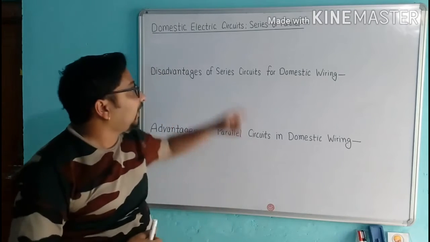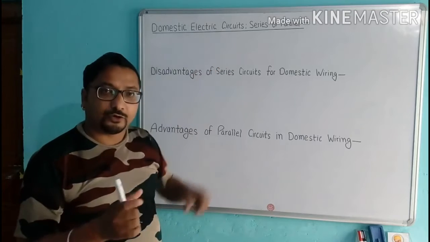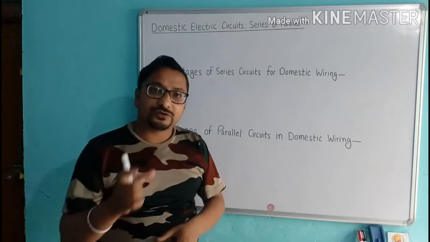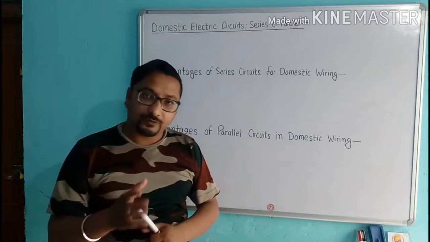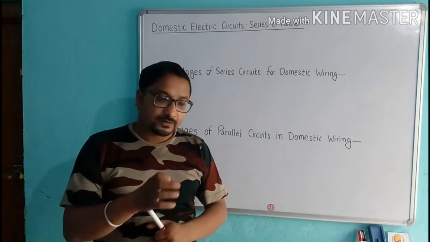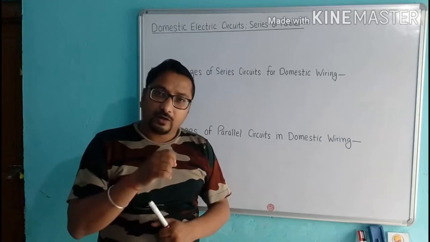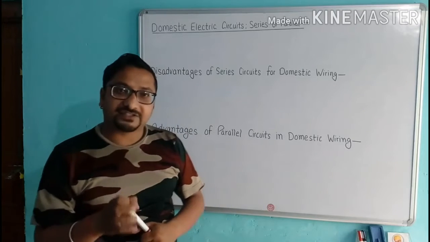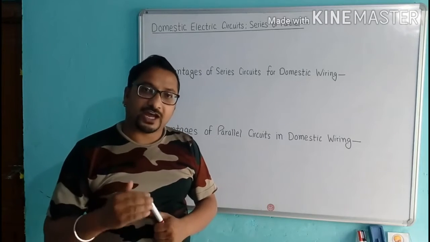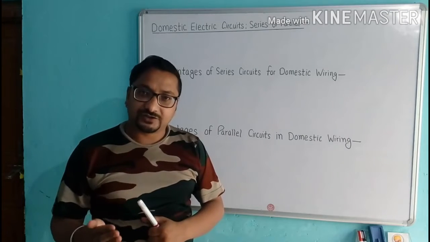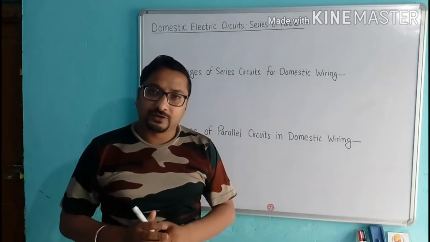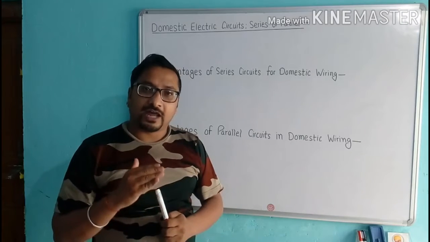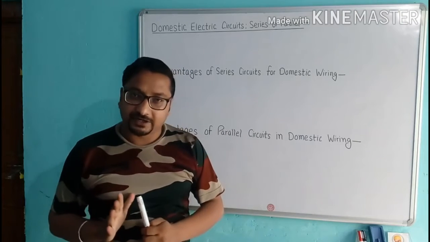So, in domestic wiring, we use parallel connection because we can operate electric appliances separately. We have switches for every electric appliance, so we can operate every electric appliance separately.